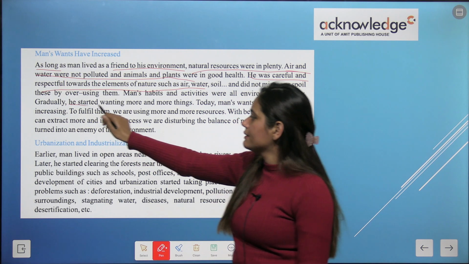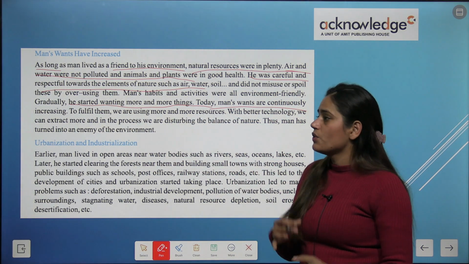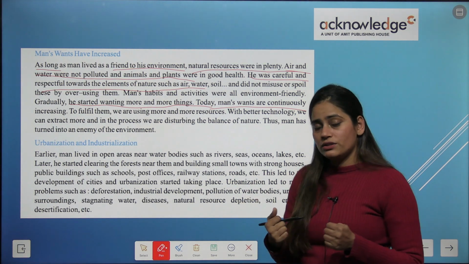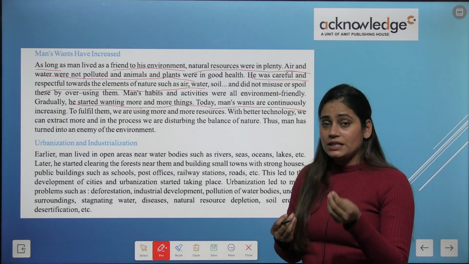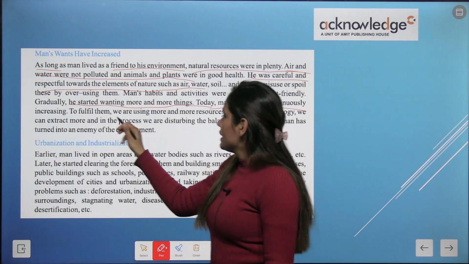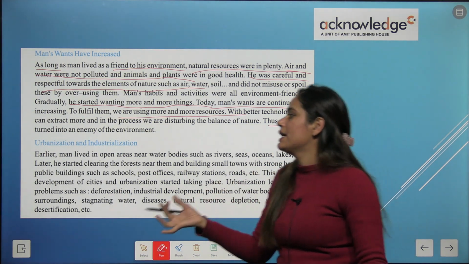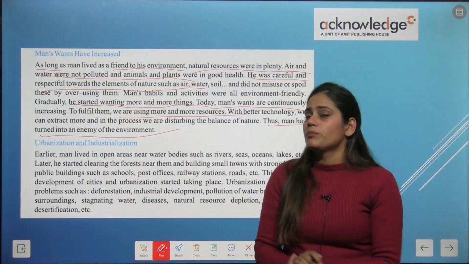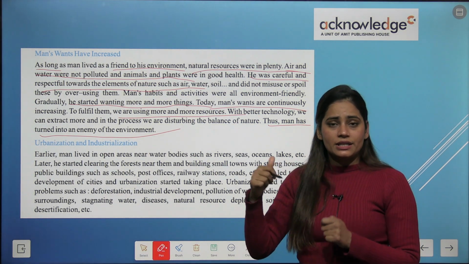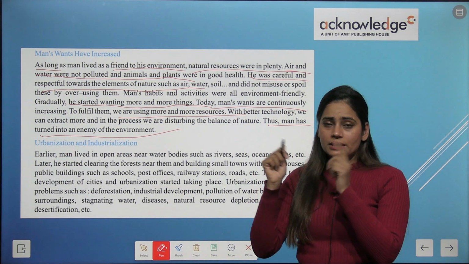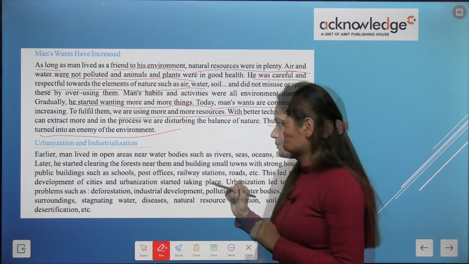But gradually he started wanting more and more things. Today man's wants are continuously increasing. The wants, or you can say the needs, are increasing day by day. We are using more and more resources. Thus, man has turned into an enemy of the environment. As man increases his wants, indirectly he is destroying the environment.